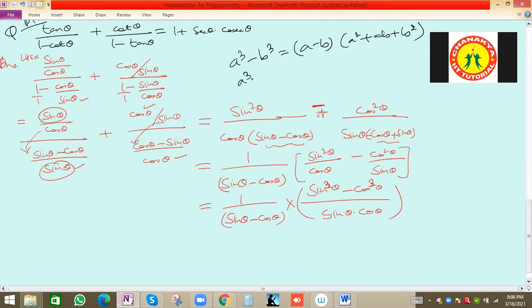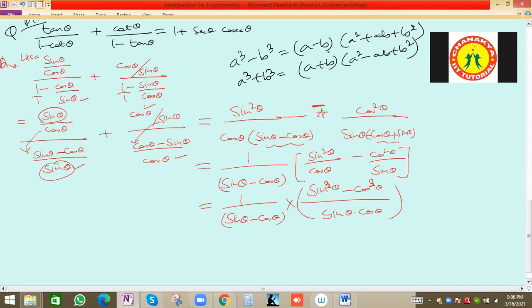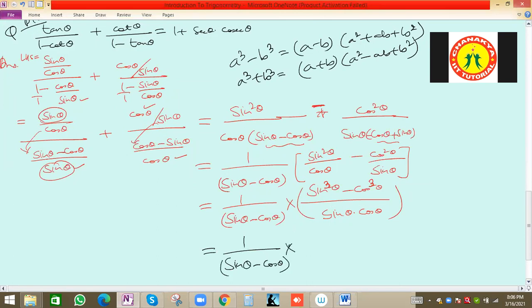This is the way to remember. And A cube plus B cube is A plus B and A square minus AB plus B square. This is the formula. A cube minus B cube is A minus B, in bracket A square plus AB plus B square, A cube plus B cube, A plus B, A square minus AB plus B square. So we can use this formula to simplify the values, sin theta minus cos theta, and here A cube minus B cube.